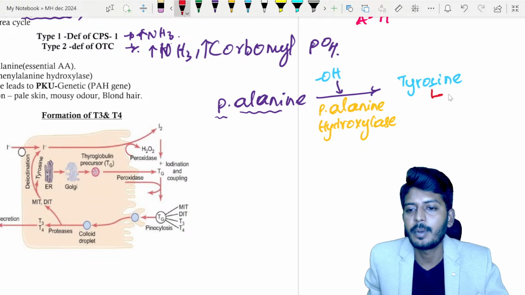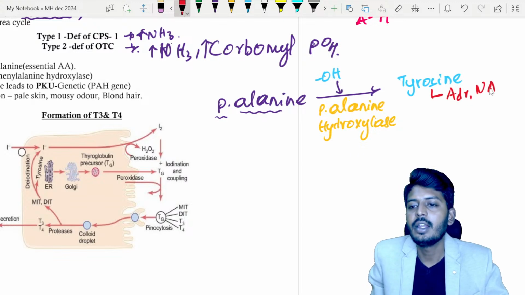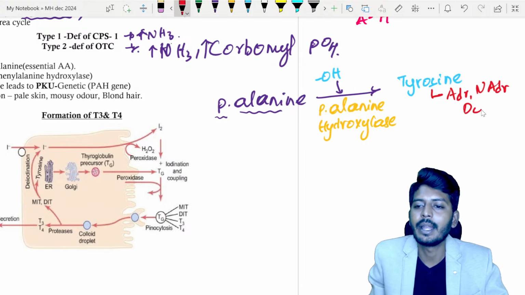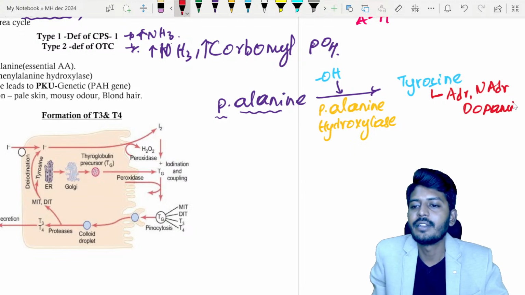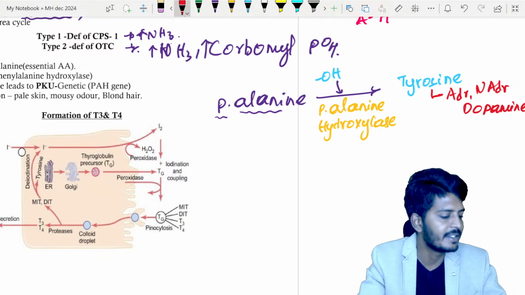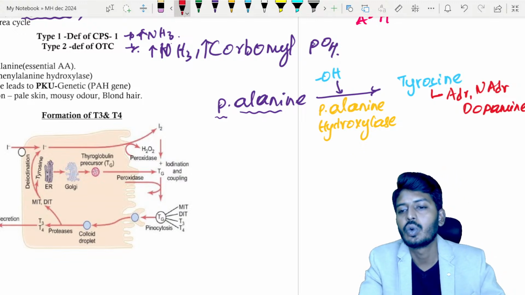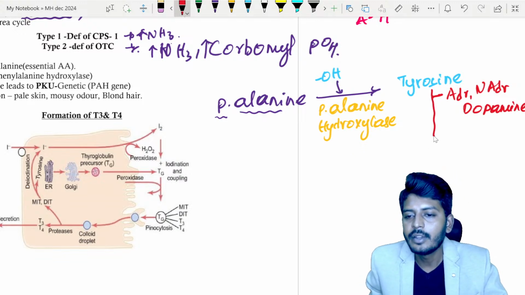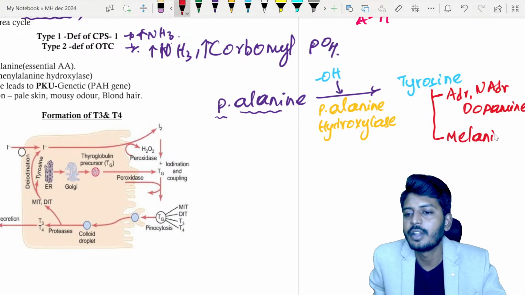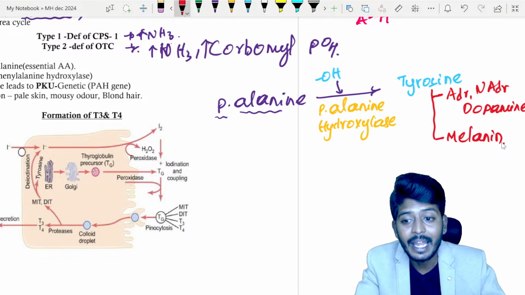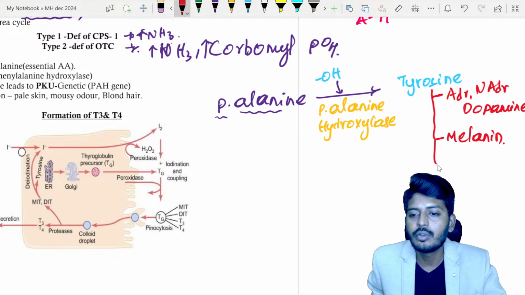Tyrosine is responsible for the synthesis of adrenaline, noradrenaline, and dopamine. So they are the catecholamines. Catecholamine synthesis occurs due to tyrosine. Okay. It is also responsible for melanin production. It is also responsible for what production? Melanin production.